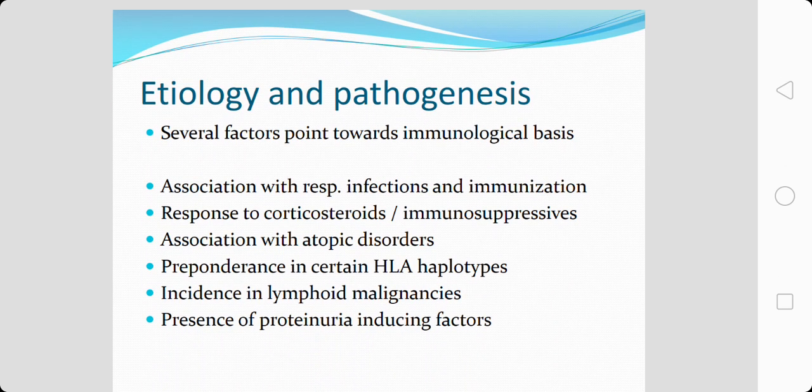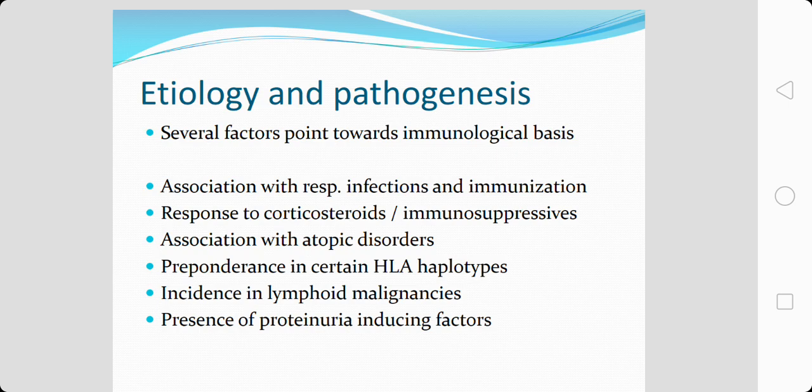As I said just now, there are several factors which point towards an immunological basis. There is a strong association of this disease with respiratory infections and prophylactic immunization. There is a good response to corticosteroids and immunosuppressives, which again favors an immunological basis for this disease.